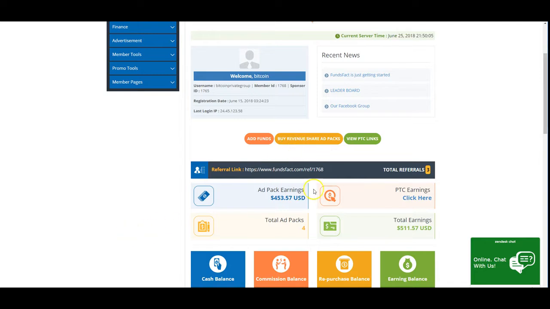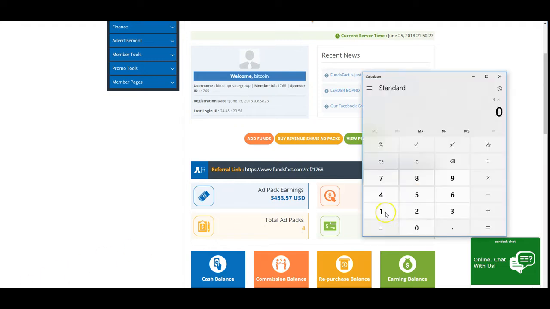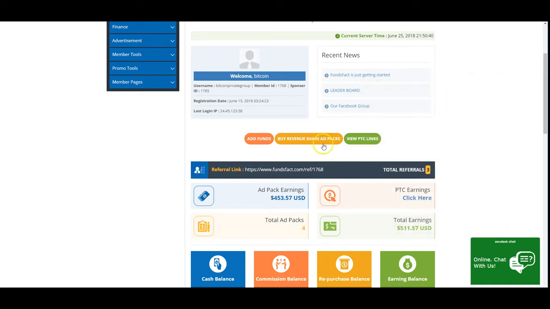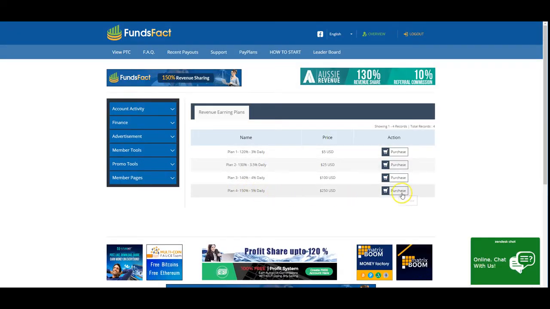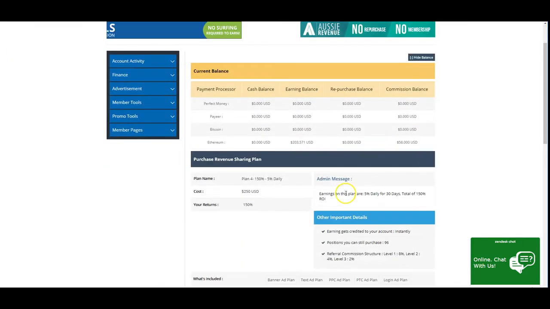per day. So far today each pack that I have is earning $12.50. So if I have 4 packs, that's $50. I want to increase that so I can have 5 packs times $12.50, so I will make $62.50. And so let's do that. I'm going to go buy revenue share ad pack. And I'm going to go to the 5%. Again, I could wait. I can actually go and buy the $100 pack,